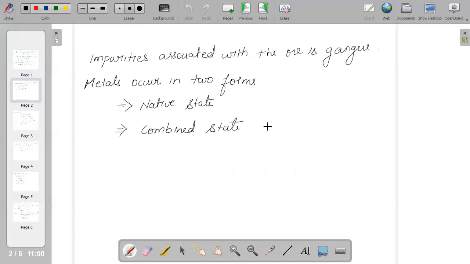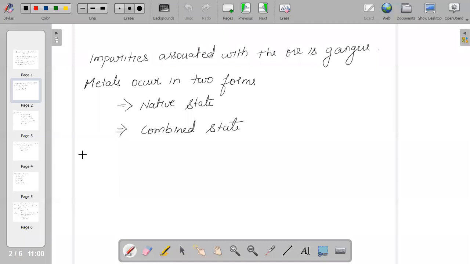Every ore will have certain impurities in it, and the impurities associated with the ore are called gangue. Metals exist in two forms: in native state and in combined state.